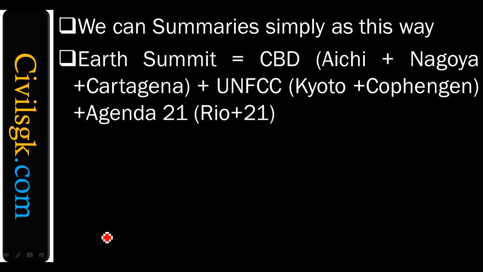Earth Summit means the Convention on Biological Diversity, UNFCCC and Agenda 21. The Earth Summit is nothing but the Rio Summit. So Rio Summit is equal to what? The Convention on Biological Diversity, protecting biodiversity, plus UNFCCC plus Agenda 21 plus forest conservation plus the third generation. Those two are not that important, so most institutions and books have left them, but you need to remember them also. Under CBD, I told you three children exist: Aichi, Nagoya and Cartagena, and at the same time under UNFCCC, Kyoto and Copenhagen. Agenda 21, Rio+20.